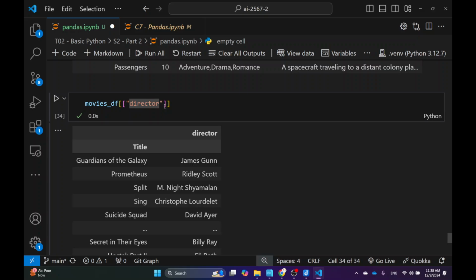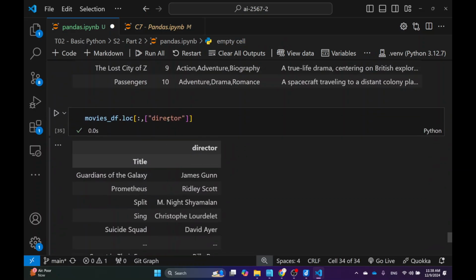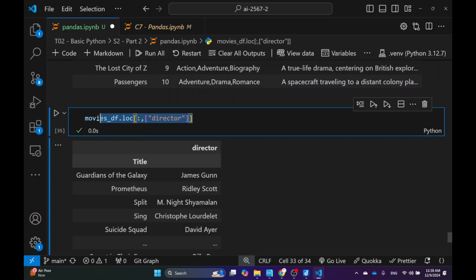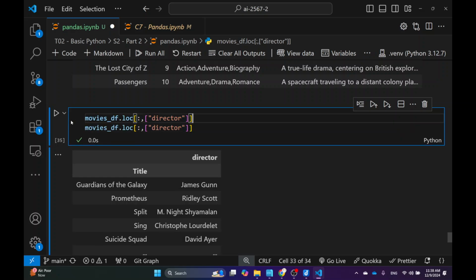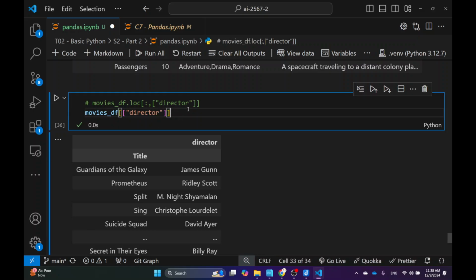If you recall, this one is a short form for the loc and then colon, and then that would be the long form, right? But for the short form, I can just get rid of the loc and the colons, and just do that. So that would be the shorter form. I just want to make sure you know that sometimes I use the shorter form.